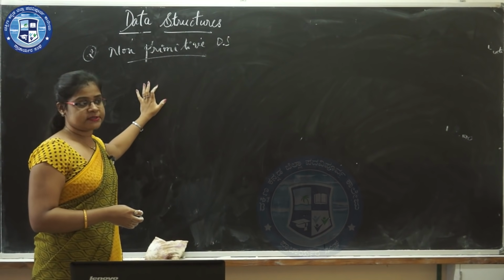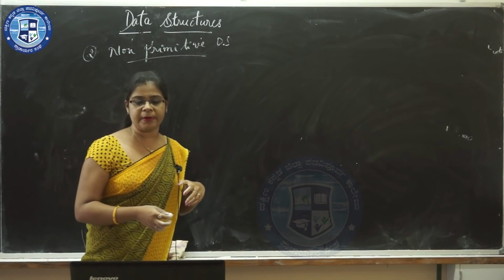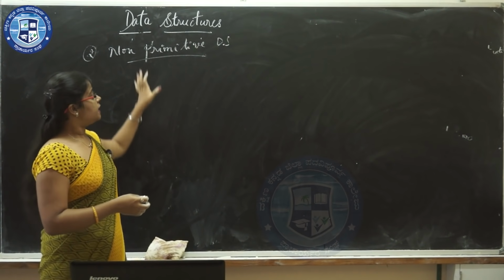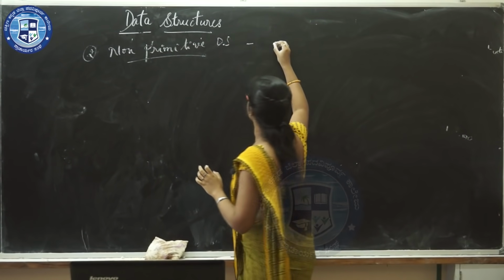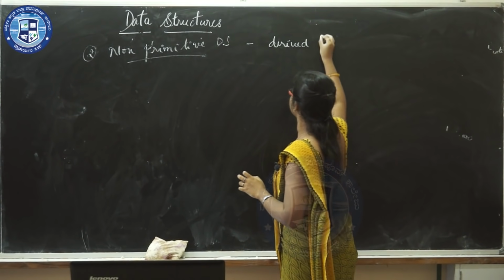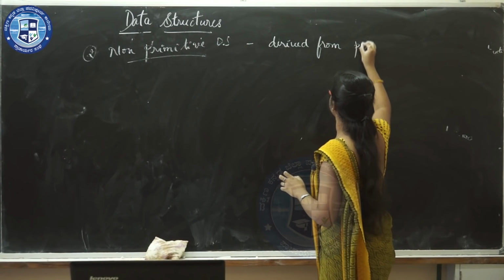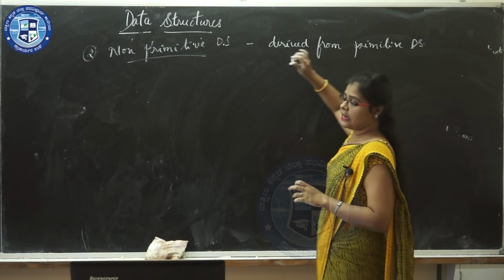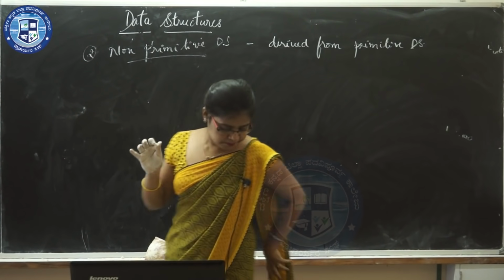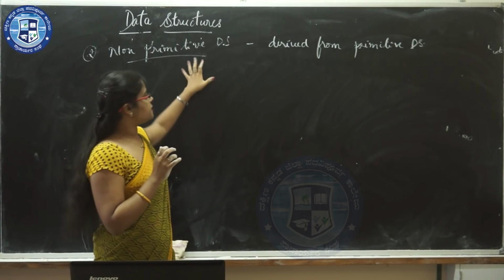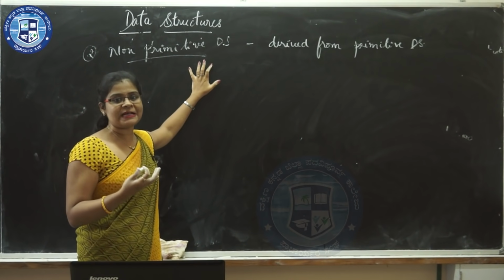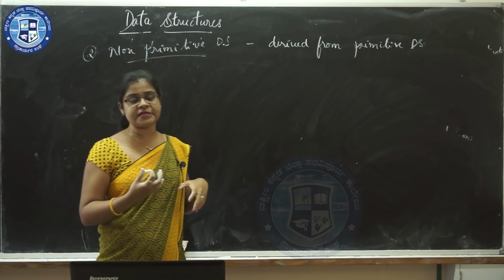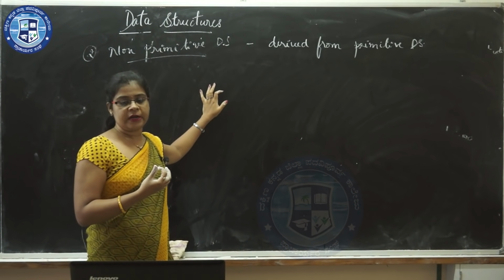The data structures which are derived from primitive data structures are called non-primitive data structures. These are complex types of data structures because they are derived from primitive data structures.